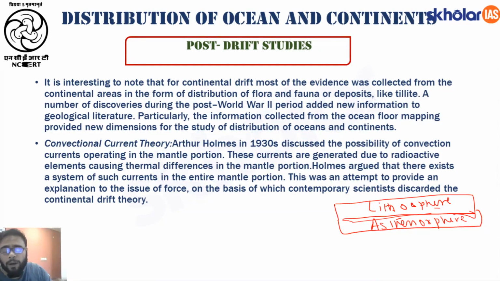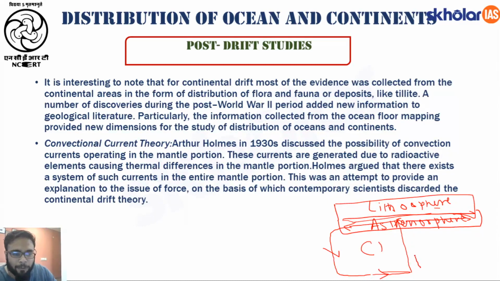So Holmes stated that the magma from the mantle will move in the upward direction. It will encounter the asthenosphere, then either it will move to the left or it will move to the right. Okay, and as it flows horizontally, it will then move in the downward direction, then it will complete a shell. This I will call mantle convection shell 1.